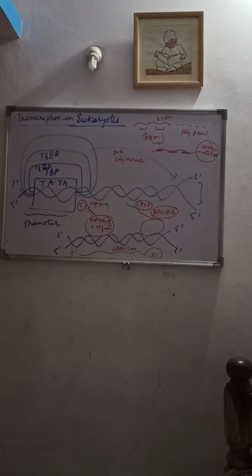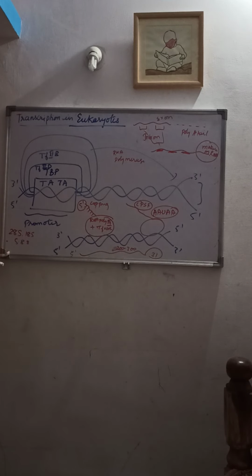RNA polymerase 1, which is located in the nucleolus, transcribes the rRNAs, which include 28S, 18S and 5.8S.